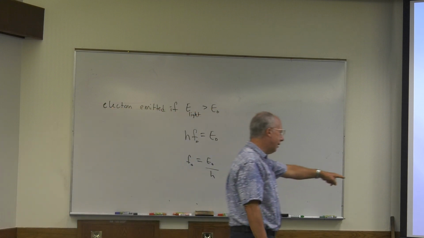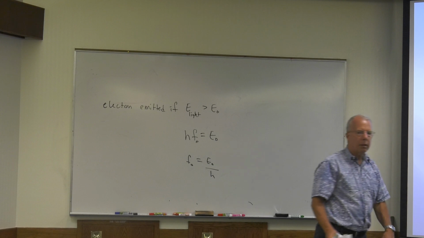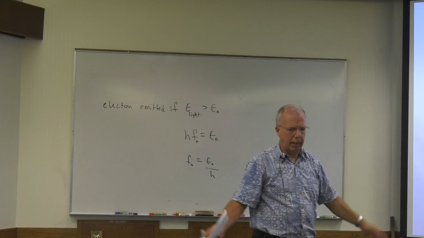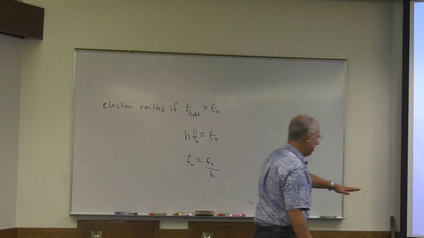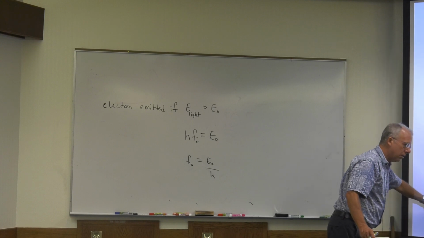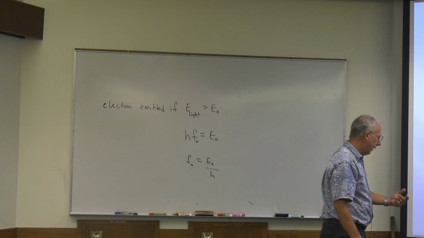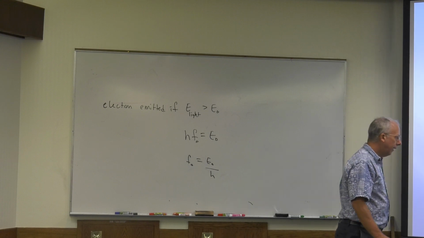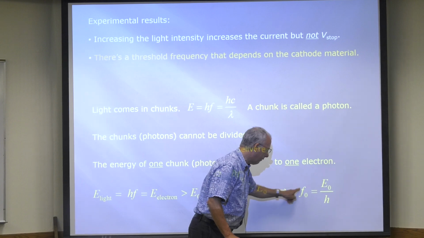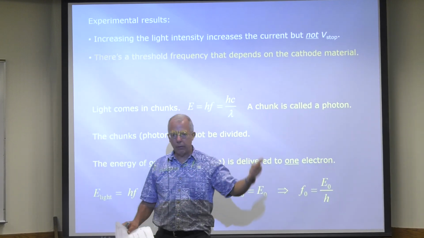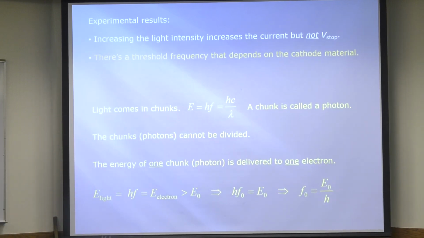Wow, there it is. So, classically it doesn't make any sense at all, but this makes sense when you look at Einstein's model of a photon having energy equal to hf. So if the frequency is greater than this threshold, f0, the electrons are gone. Well, that's cool, because classical physics couldn't explain that threshold frequency.